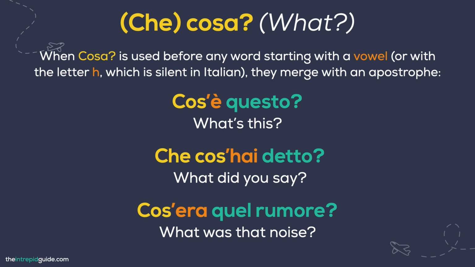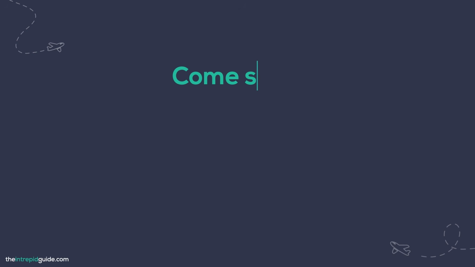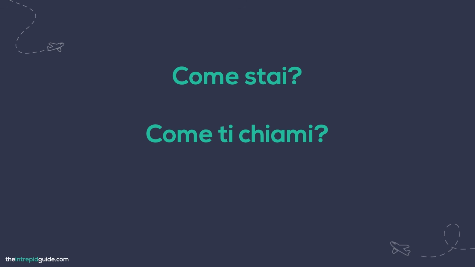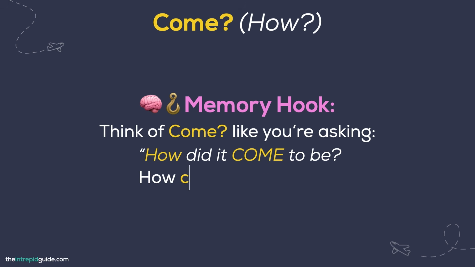The next Italian question word is used a lot, especially when you greet someone, just like in these examples. Come stai? Come ti chiami? Come si arriva al museo egizio? Can you spot the word? It's come. Think of come like you're asking how did it come to be? Same spelling, just different pronunciation.